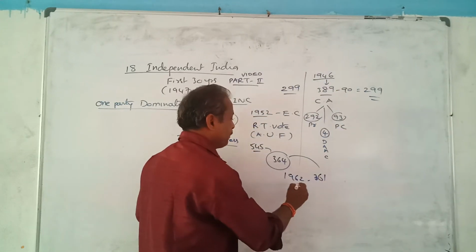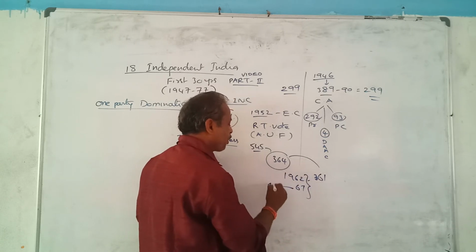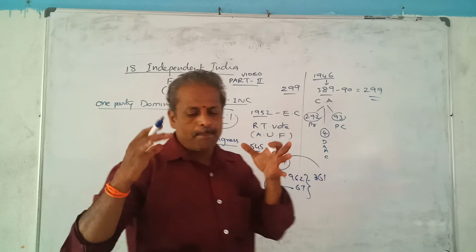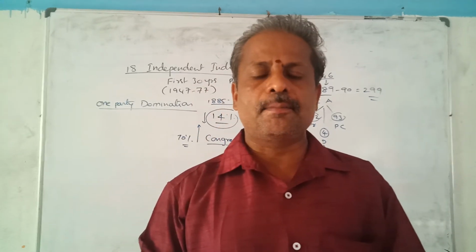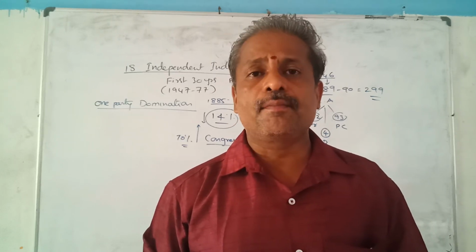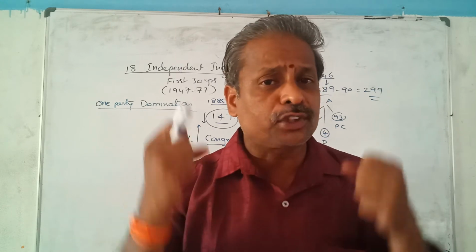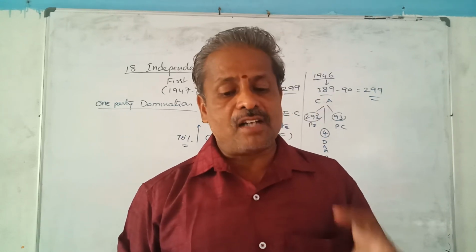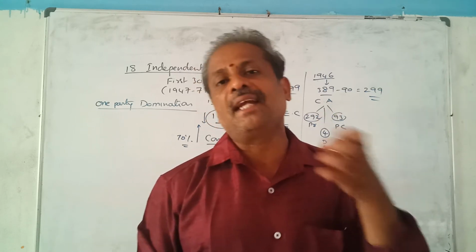And from 1962 to 1967, at the time of the fourth election, a spectacular change occurred in our Indian politics. One is the entry of a number of regional parties in our India. Number 2 is that people's confidence in the Congress party was reduced. Number 3 is that the Congress party also did not succeed in some areas.